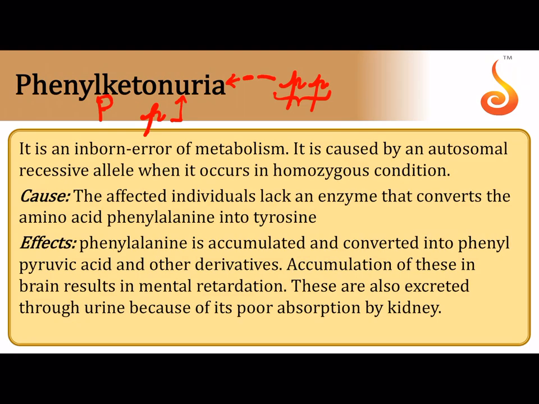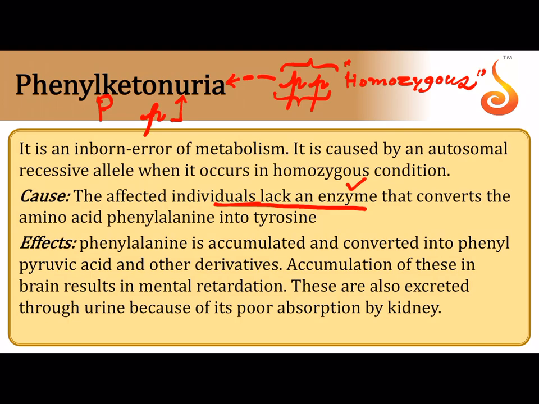Because a recessive allele can express itself only in the homozygous condition. So for a recessive allele to express itself, it should always be in a double recessive or homozygous condition.